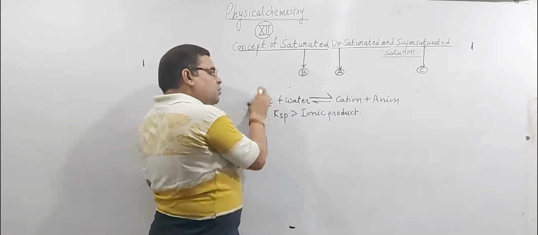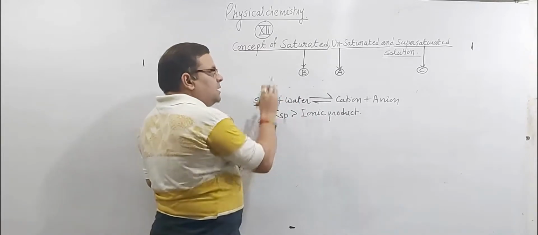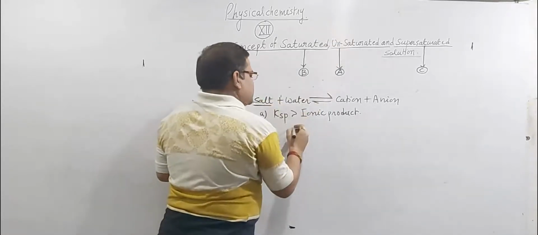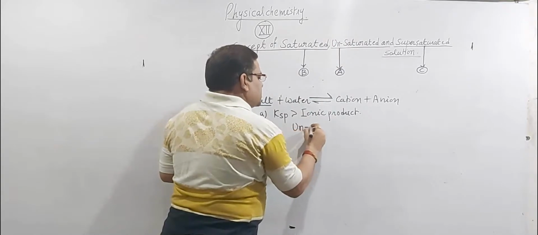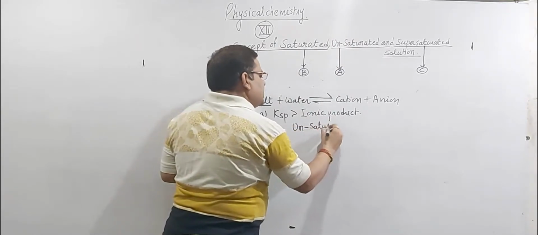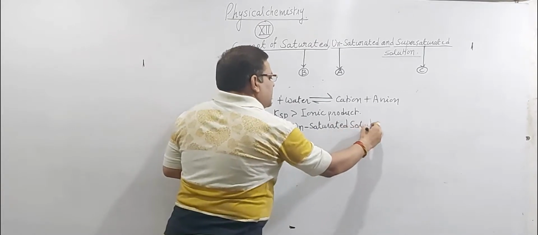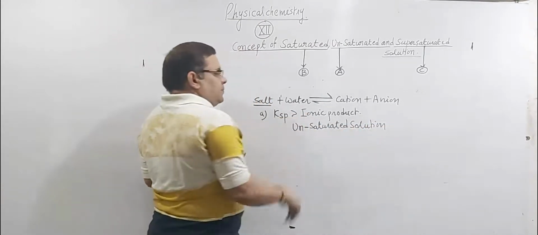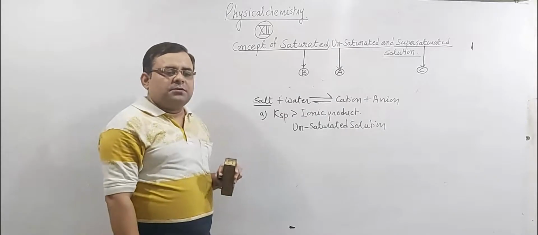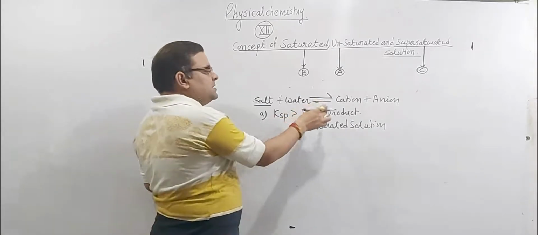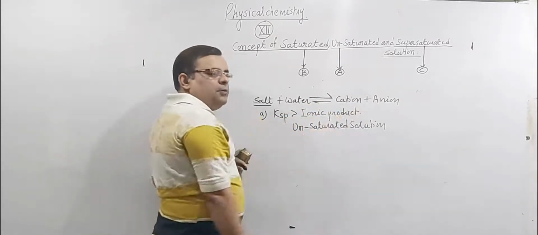And if more salt can be dissolved in water, then such type of solution is called unsaturated solution. So dear students, for any unsaturated solution, the value of Ksp will always be greater than ionic product. For any unsaturated solution, the value of Ksp will always be greater than the value of ionic product.